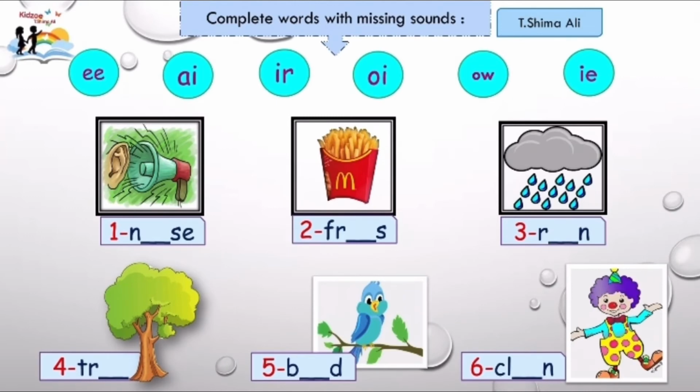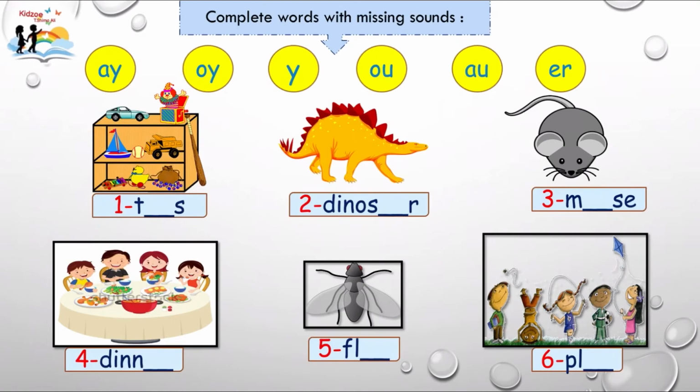Okay, grade 2. Now we are going to revise the sounds first, then complete with the missing sounds. A, oi, I, ow, o. Okay, number 1, toys.